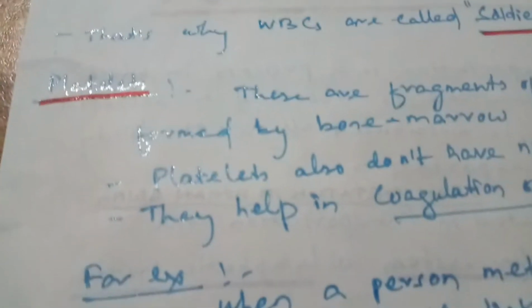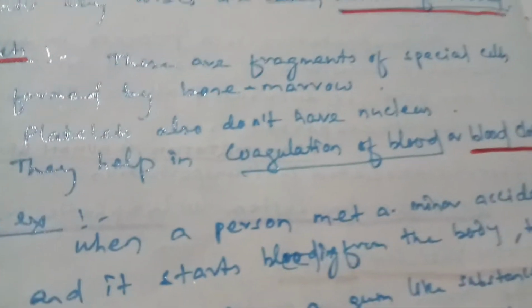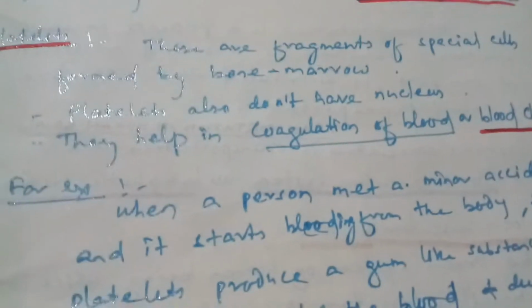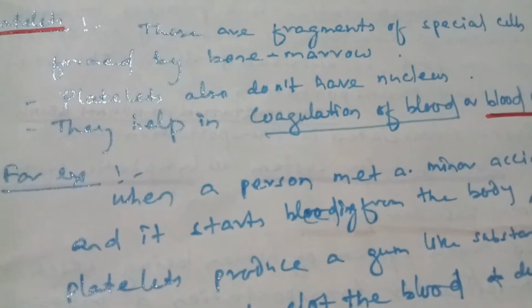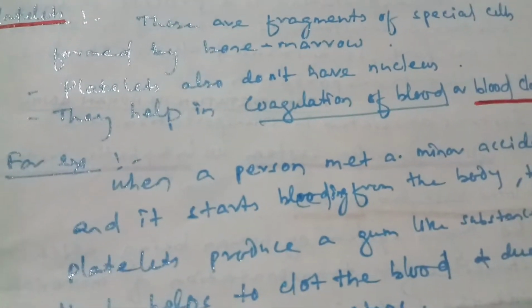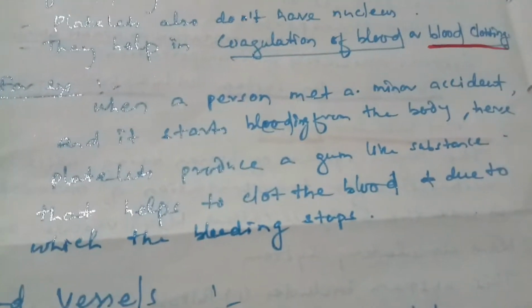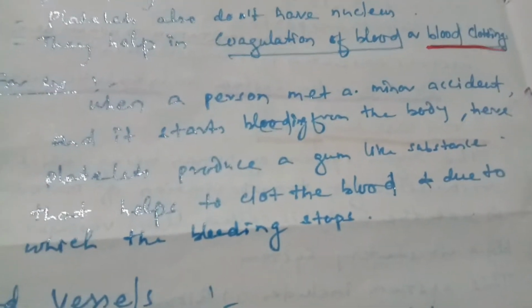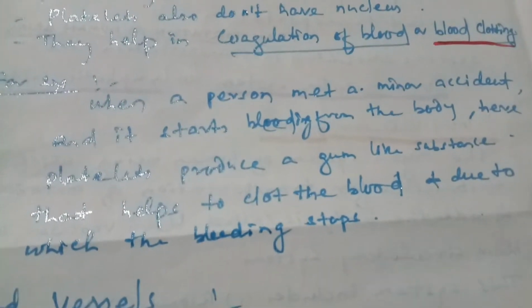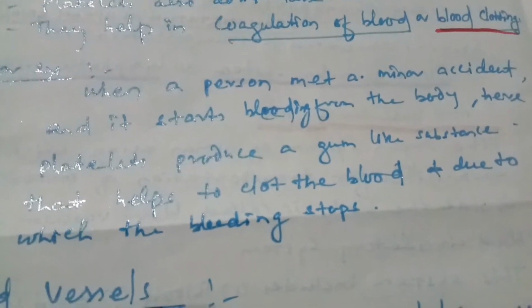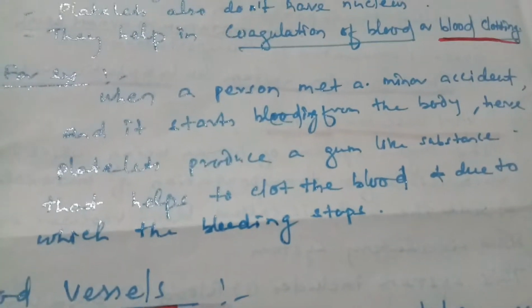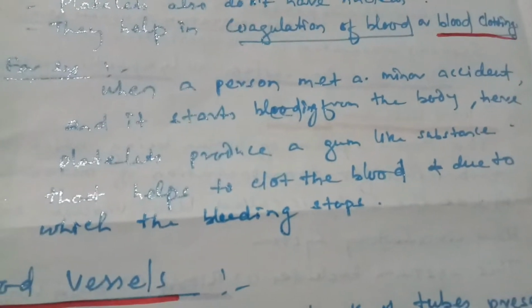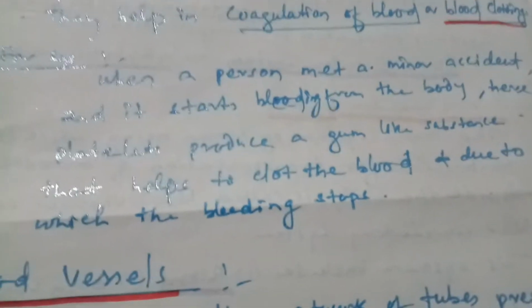Coming to platelets, students. These are fragments of special cells produced by bone marrow. Platelets also do not have a nucleus. They help in coagulation of blood or blood clotting. Students, when a person meets a minor accident or injury, it starts bleeding. Now the platelets produce a gum-like substance that helps to clot the blood and the bleeding stops.